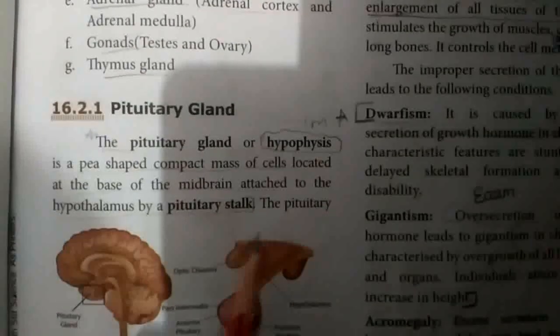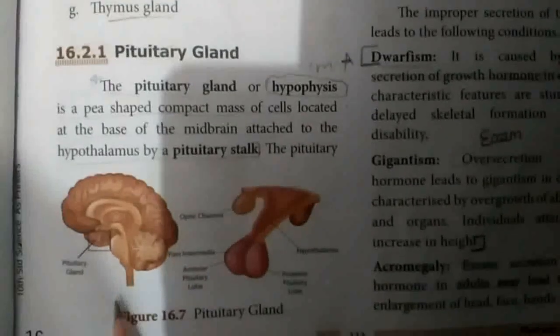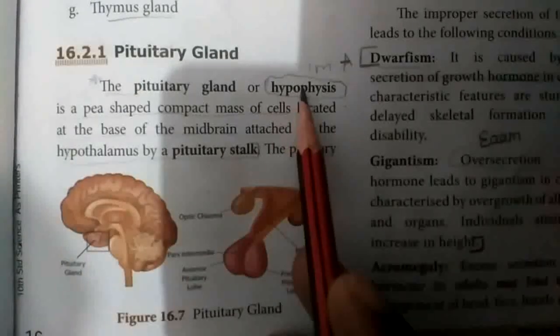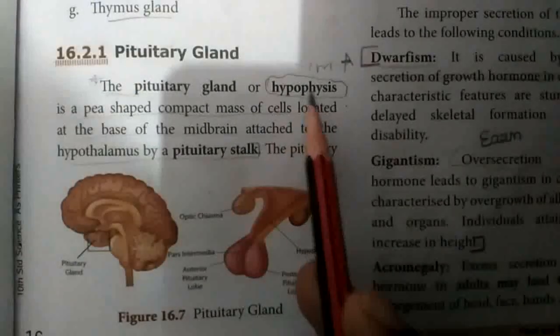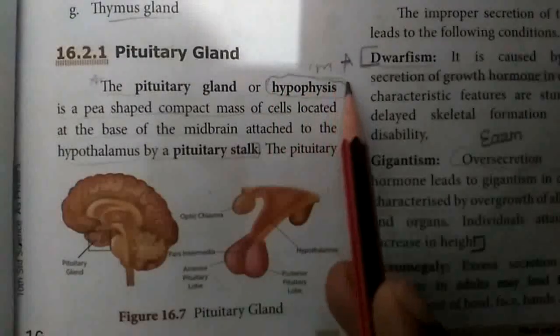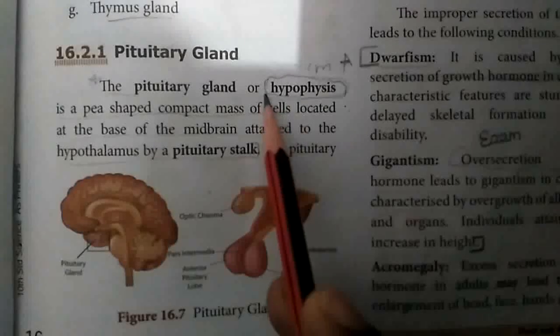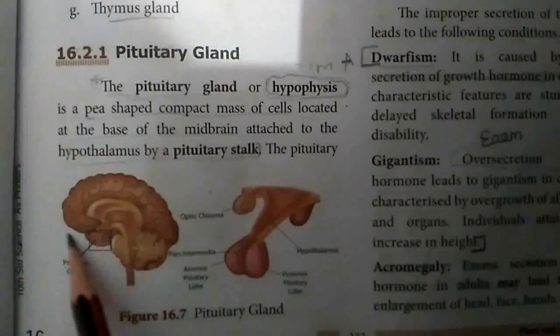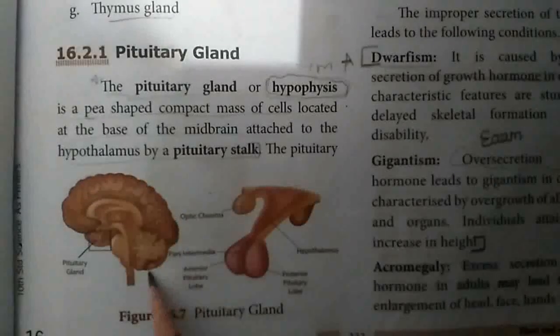First, we will see the pituitary gland. The pituitary gland is otherwise called the hypophysis. Hypophysis means undergrowth. The pituitary gland is the head of the endocrine glands. It is a pea-shaped organ.